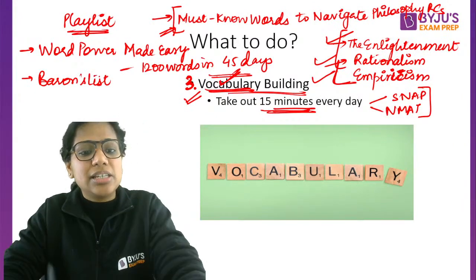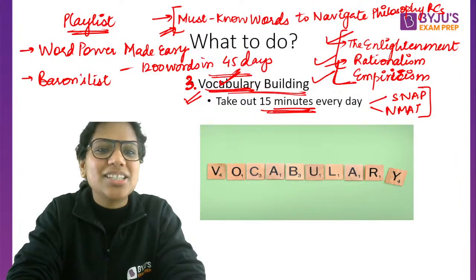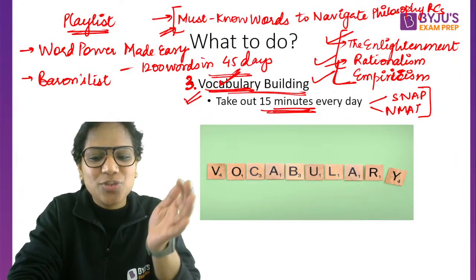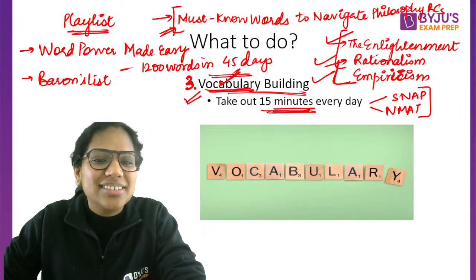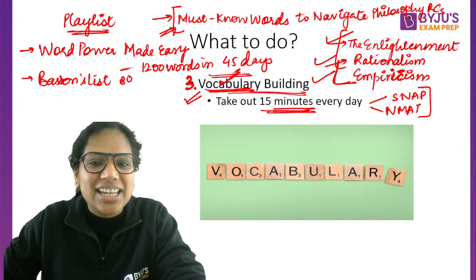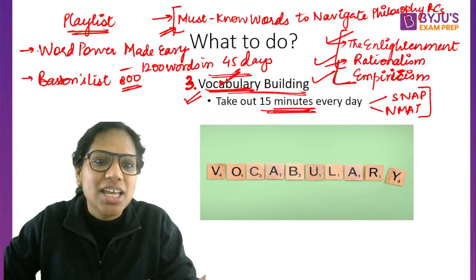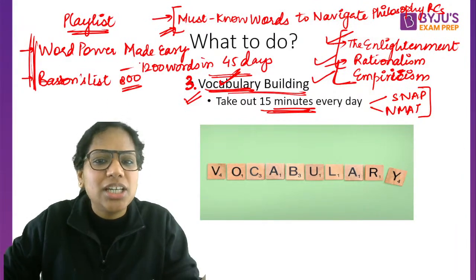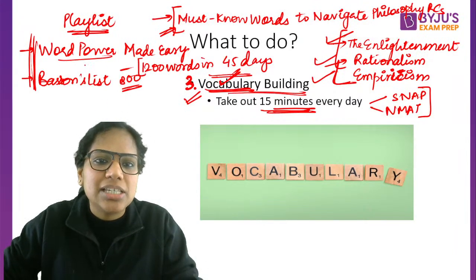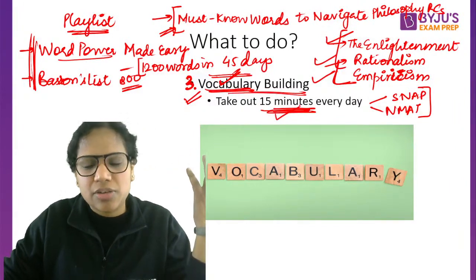Barron's has lists, basically there is Barron's 3000, there's Barron's 800; the lists come in different lengths. So I recommend that you go for Barron's 800 first, and then we can probably consider doing more words. So these are a must. Fifteen minutes every day. If you take out 15 minutes for this, Word Power Made Easy has chapters, so one chapter will get done in 15 minutes. So take out 15 minutes every day.